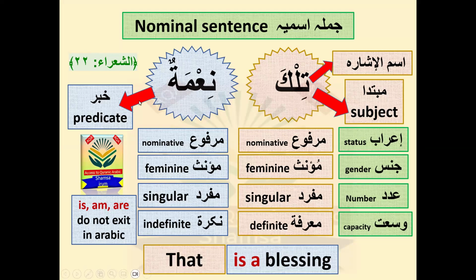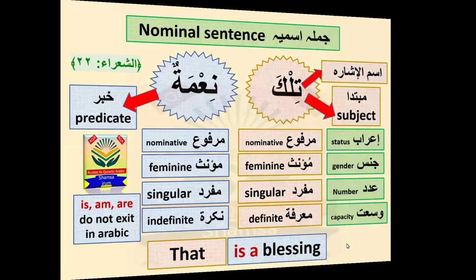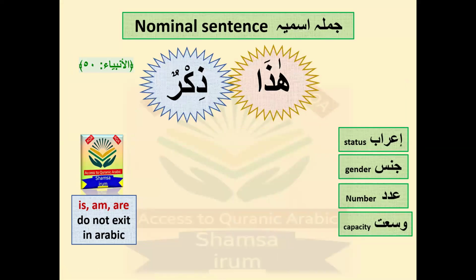Okay, that means we are doing this ishara for the ba'id, not this, that. And I already explained to you that there is no specific word for is, am, are. There is no specific word in the Arabic language for these words. And why am I saying "a"? Because it's singular, that's why. Okay, next one, do it with me now for your practice.